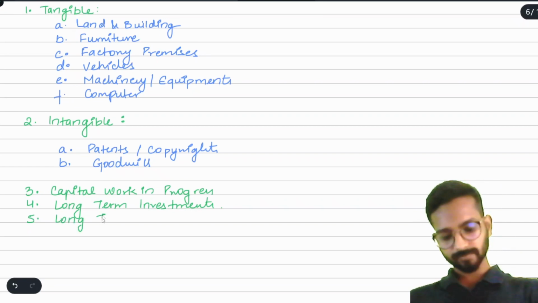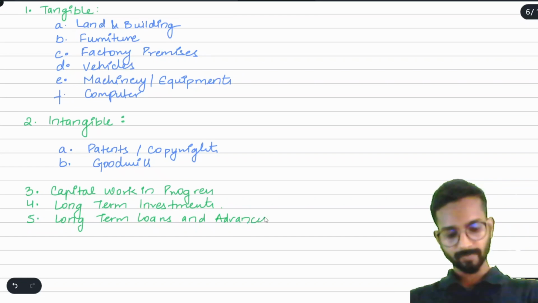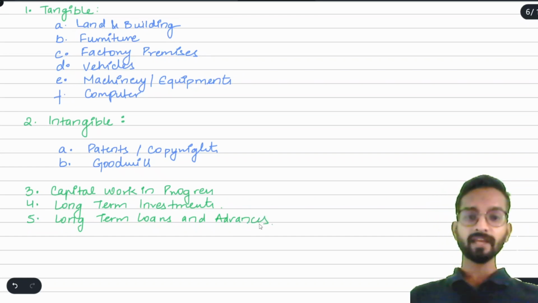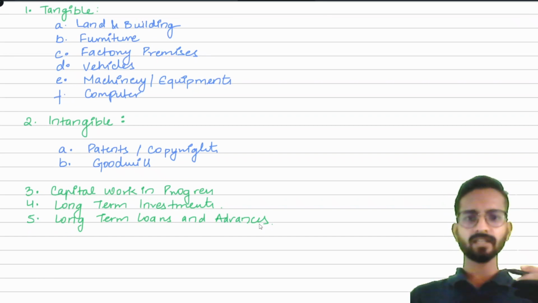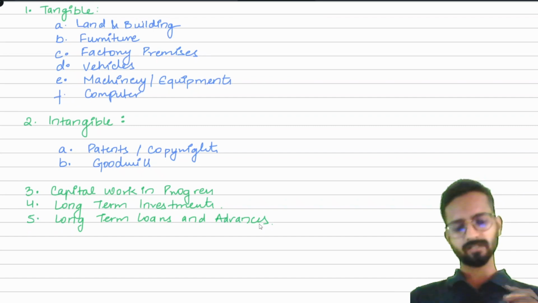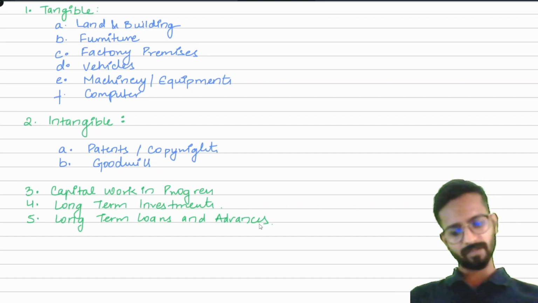Long term loans and advances. Long term means I have provided a loan for say more than 3 years, 5 years, means more than 12 months after the year end. Okay, for say 3 years, 5 years, 10 years, 20 years. That is my long term loans and advances.